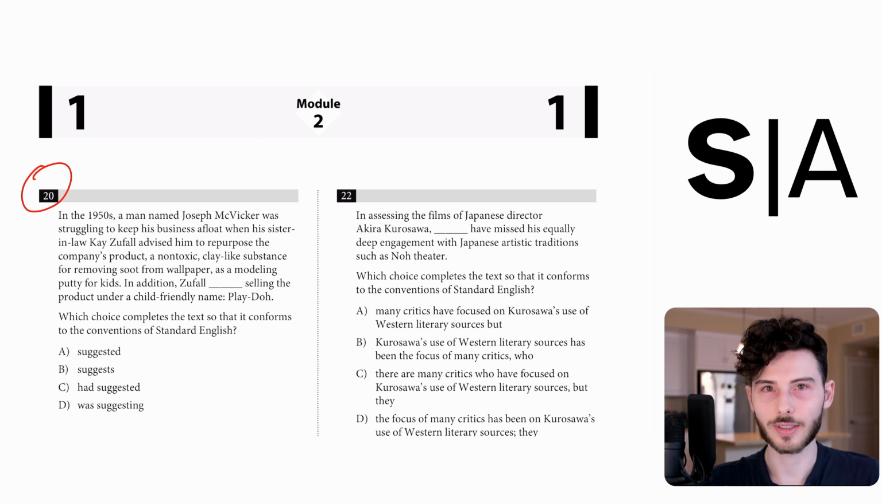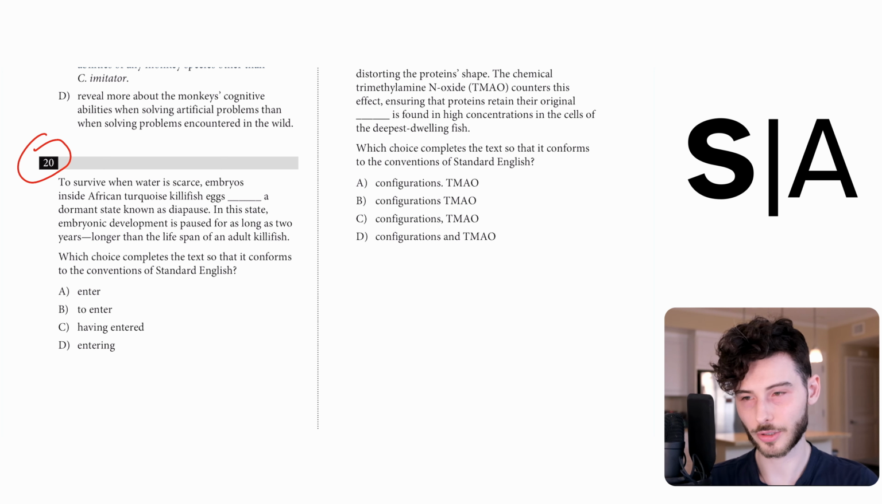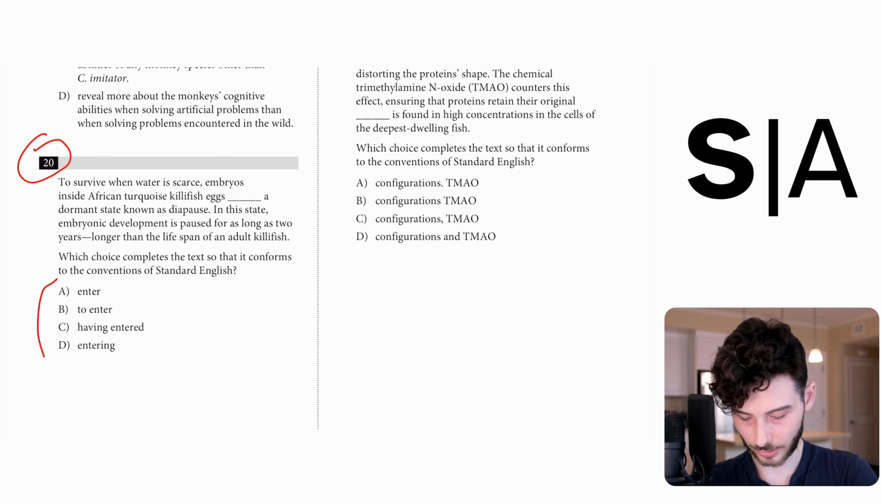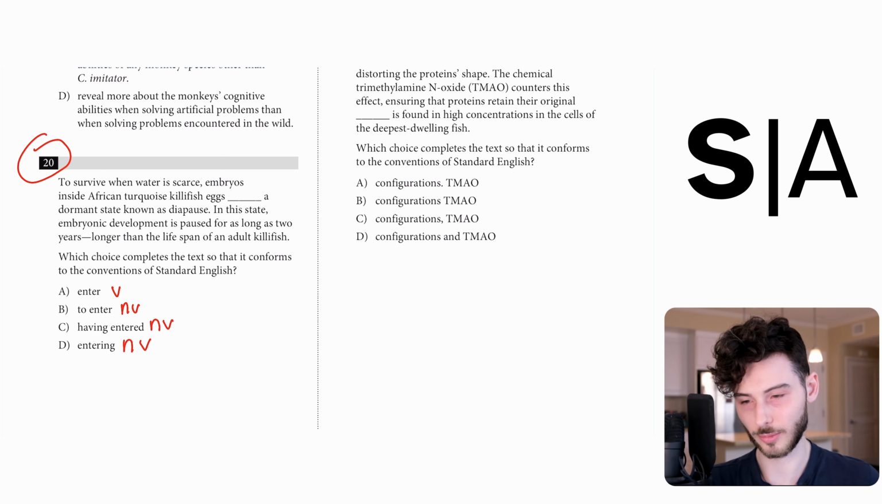Hey everyone, let's jump right into solving dSAT official number 2. Let's start with question 20 in module 1. If I look at these choices, I can see that some are verbs and some are not verbs. Let's label them quickly. Verb, not verb, not verb, not verb. The reason why, in case you forgot, is 2 plus verb is not a verb anymore, ing is not a verb anymore. So let's check to see what we need.